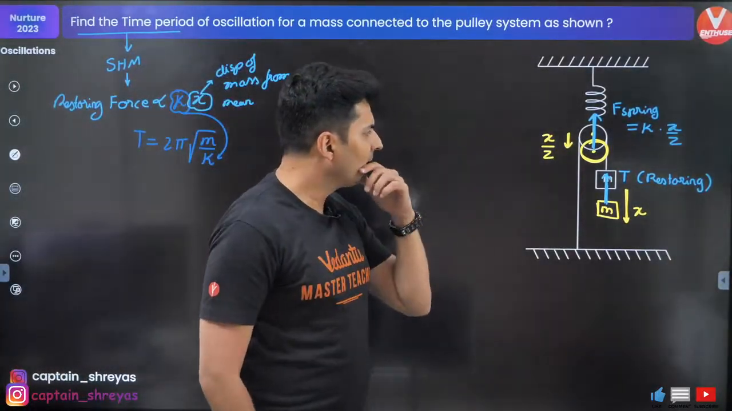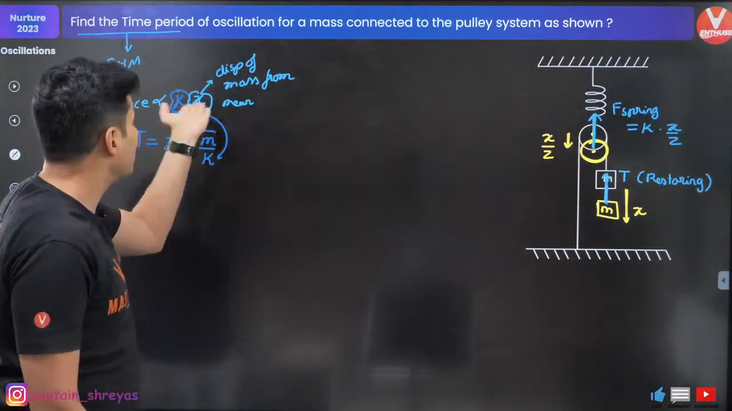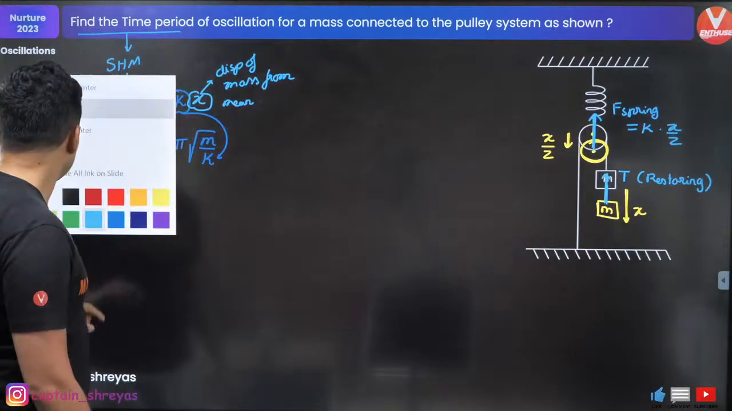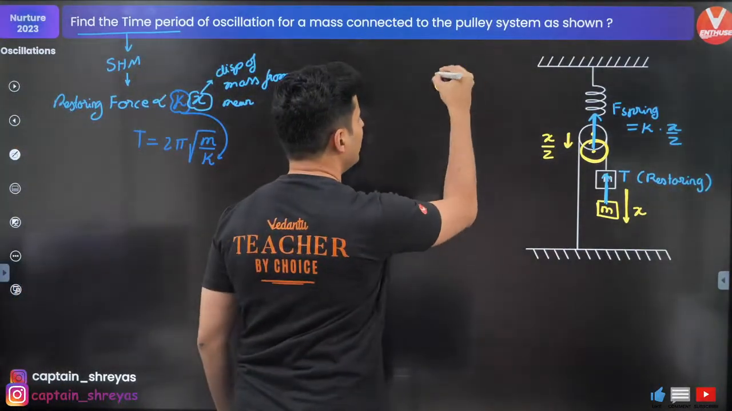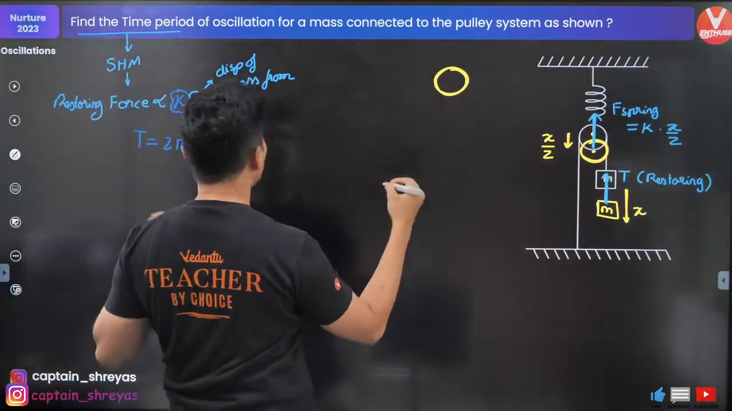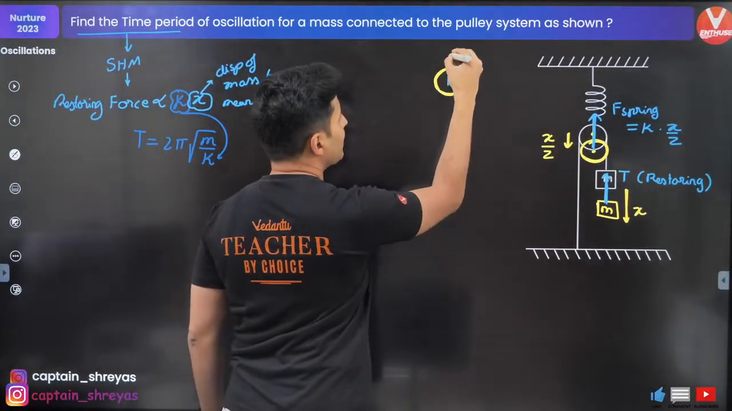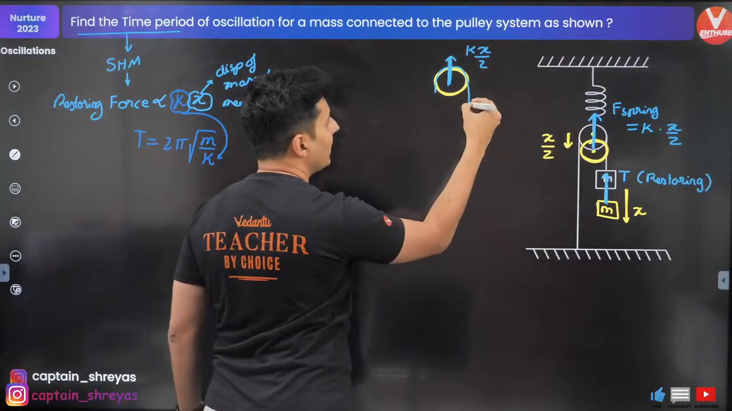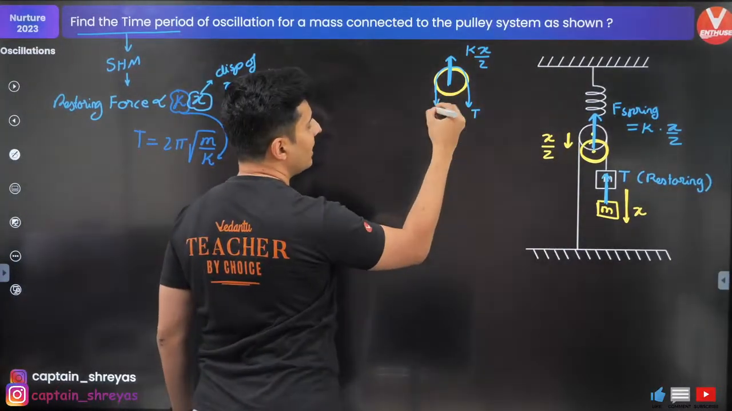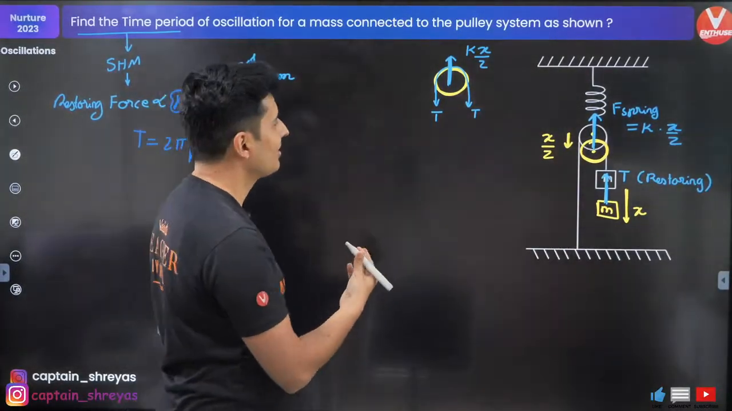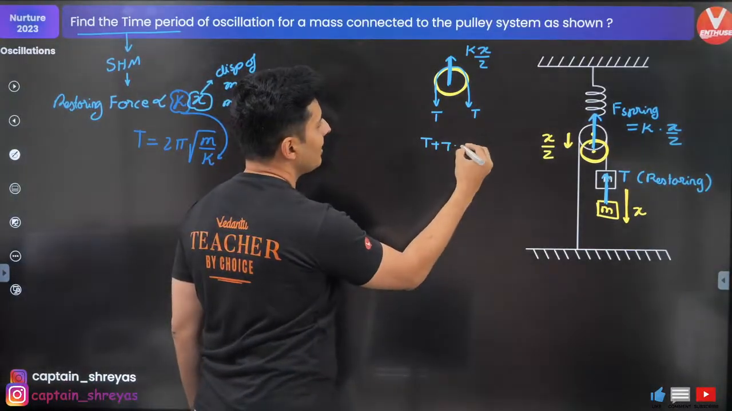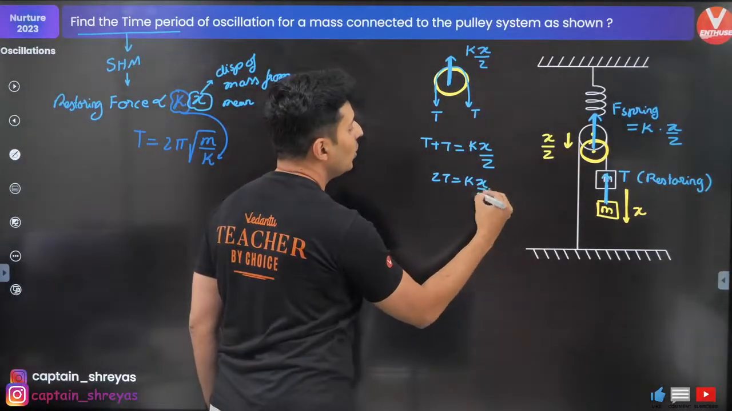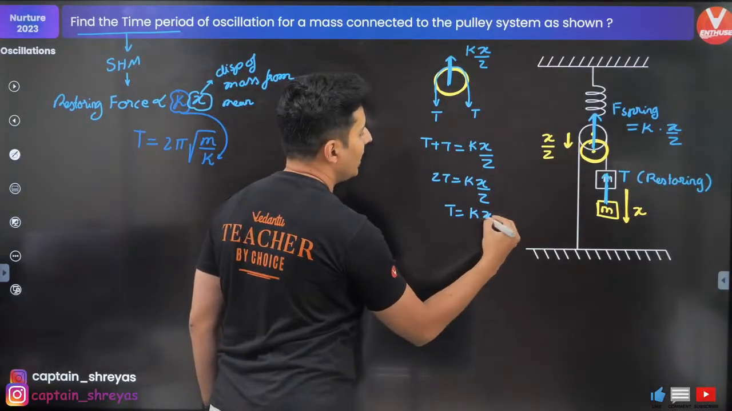Okay. Now you'll be like, sir, okay, fine, but what is tension? Because I have to show tension is proportional to x. Draw the free body diagram of the pulley, guys. If you draw it, you will see the spring force is up and it is kx by 2, and there is a thread which is wrapped over it. So there is a tension here and the same tension here. These two tensions, T plus T, is equal to kx by 2. So 2T is equal to kx by 2. So T is equal to kx by 4.